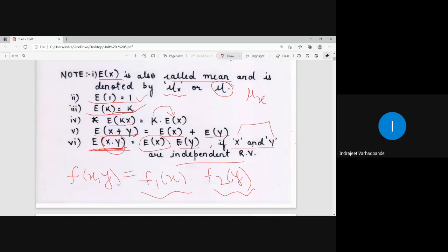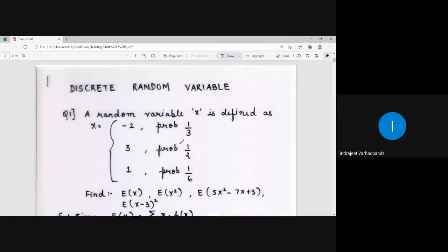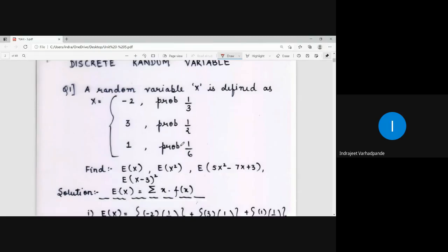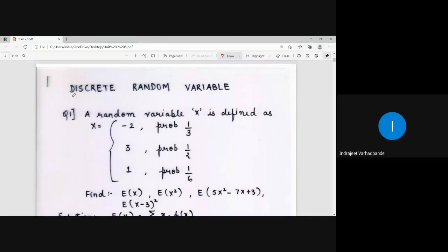So keeping in mind these formulae, how the expectation is calculated for a discrete random variable and for a continuous random variable, we proceed further. One of the examples related to the discrete random variable wherein we can be asked to calculate the expectation: a random variable capital X is defined as follows.